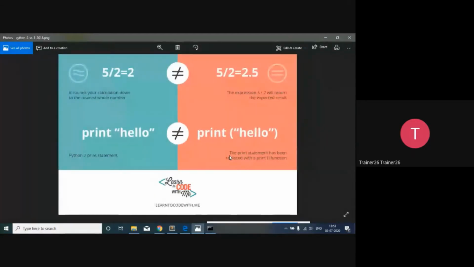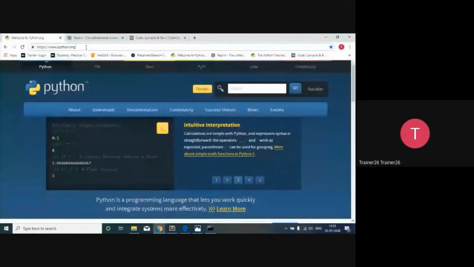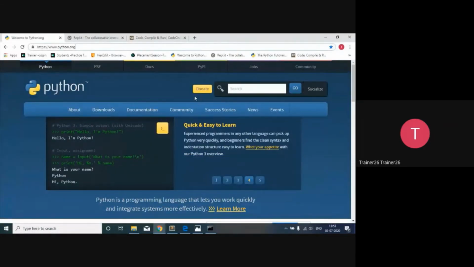Regarding the versions of Python and the latest release, for that you can use one website, that is python.org, the official website of Python. The first job when you try to study Python is to set up an IDE, an integrated development environment, so that we can have an interpreter, and once we install an interpreter on our system, we can start coding. You can download an interpreter, it's freely available over here on Python.